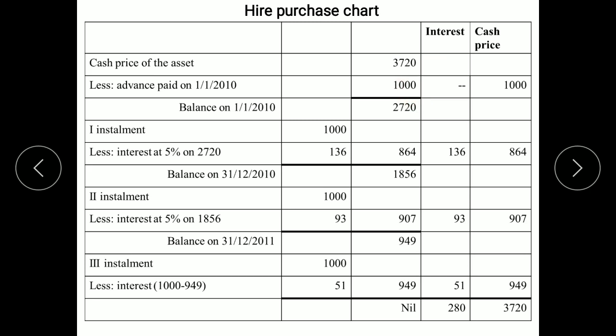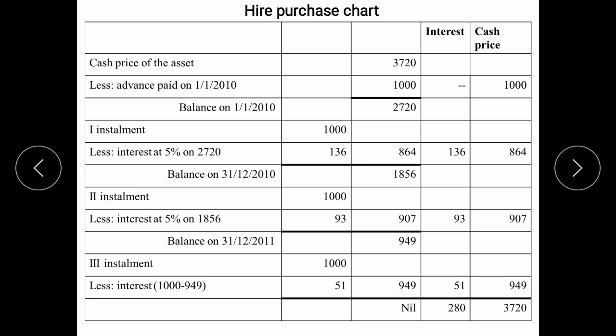So 1,000 is the advance paid. We are deducting it. So in the same year, we are not paying any interest because we are paying an advance. On the advance amount, we are not required to pay any interest. Interest is not calculated. So the cash price paid is rupees 1,000. So the balance remaining 3,720 minus 1,000 advance, 2,720.